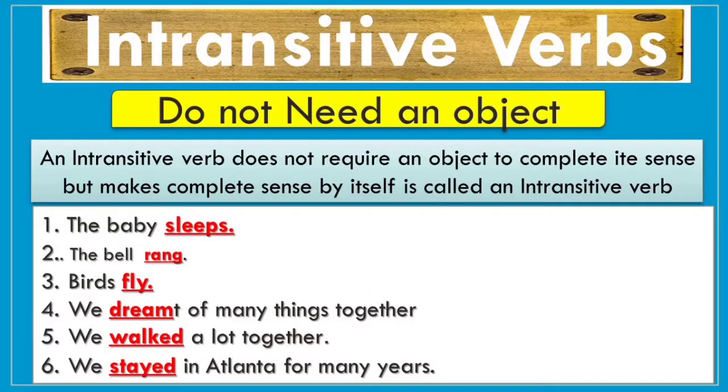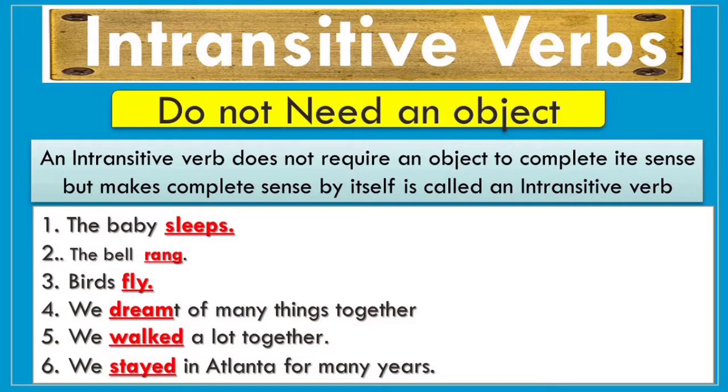Now let us understand what is an intransitive verb. So in short, let me tell you, intransitive verbs do not need an object to complete its meaning. Intransitive verbs को अपने वाक्य का meaning complete करने के लिए object की जरूरत नहीं होती, वो object के सिवा भी अपना meaning पा सकते हैं.